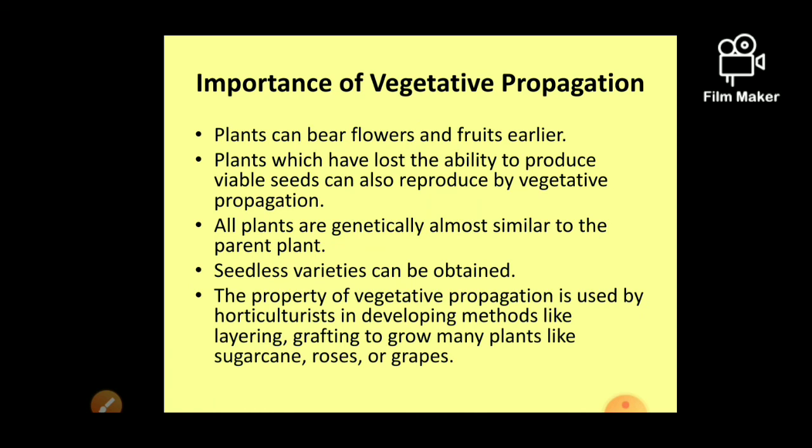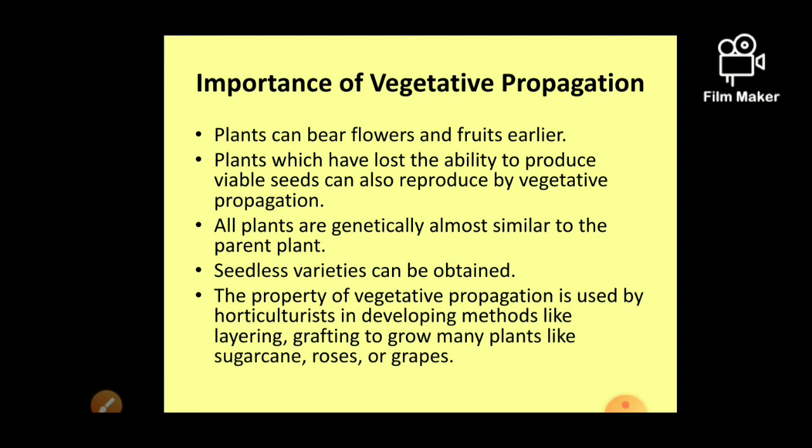जैसे then see what are the importance. The first is plant can bear flowers, fruit earlier. Then next is plants which have lost the ability to reproduce by the seeds can also be grown through the vegetative propagation. Then all plants are genetically almost similar. They are similar to their parents. Then seedless varieties can also be developed from this method. It means by the method of vegetative propagation.